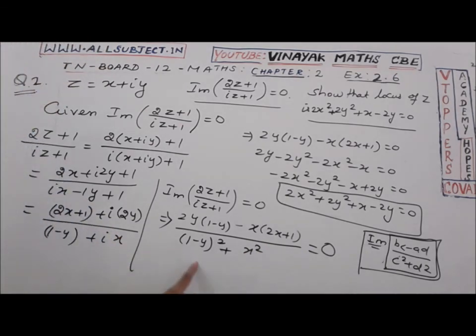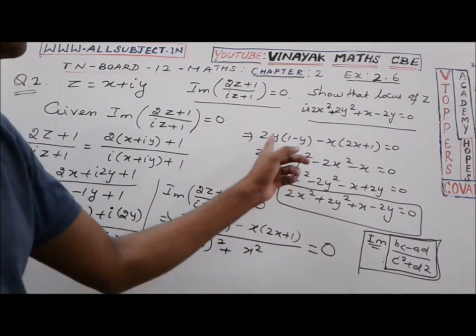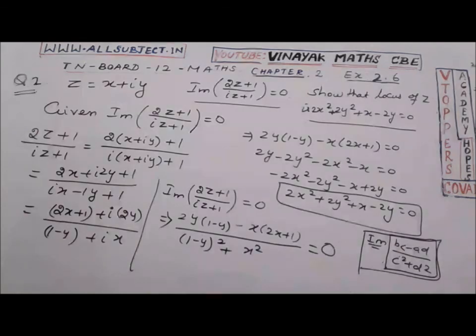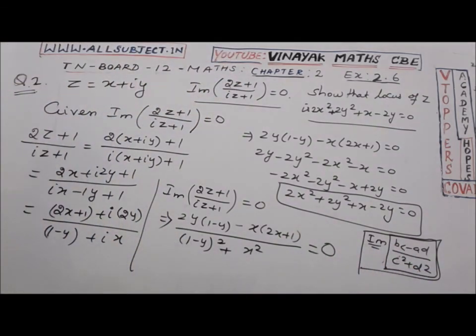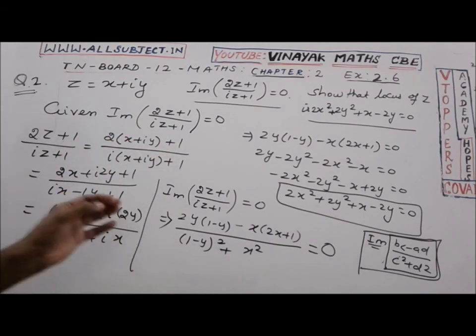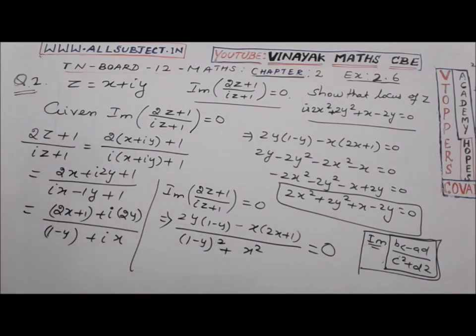Now cross multiply, the right side becomes 0, so only the numerator equals 0. Simplify this and you will get the result. To find the imaginary part, use this formula: bc minus ad by c square plus d square. And these types of questions are very important for your 5 marks.